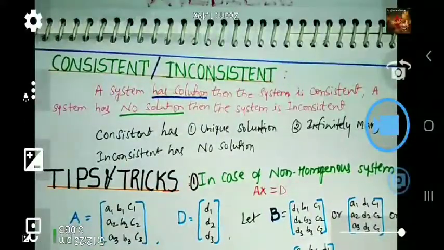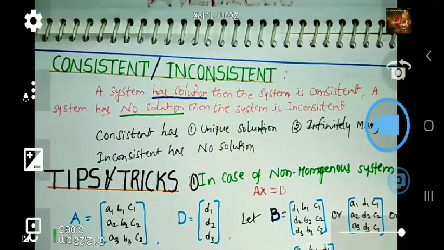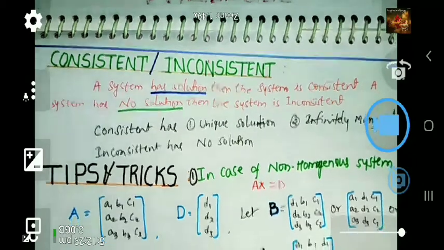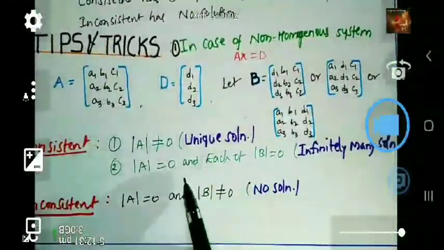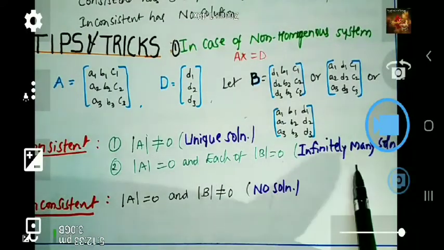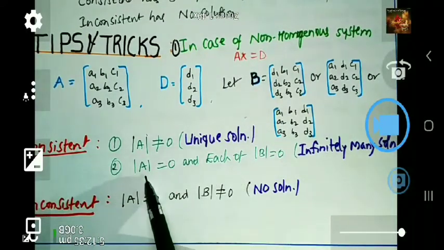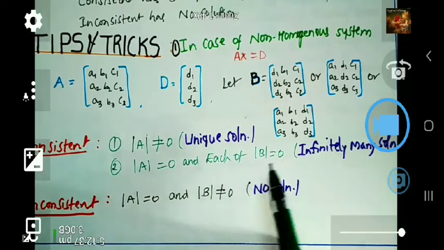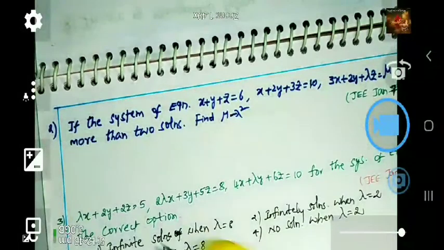For infinitely many solutions: det A is 0 and each of det B is 0. We have to use the det A condition as well as the det B condition here. What are the det A and det B conditions I can use? We'll see now. First of all, I'm using det A.